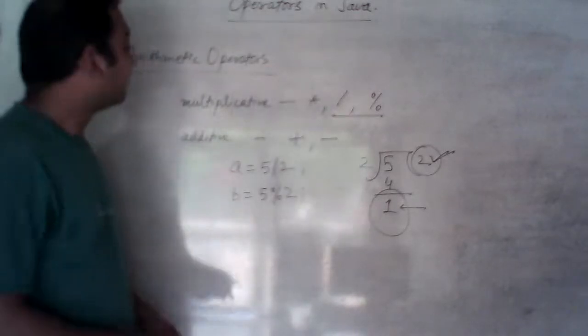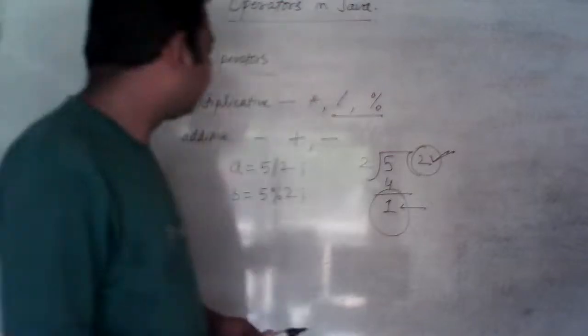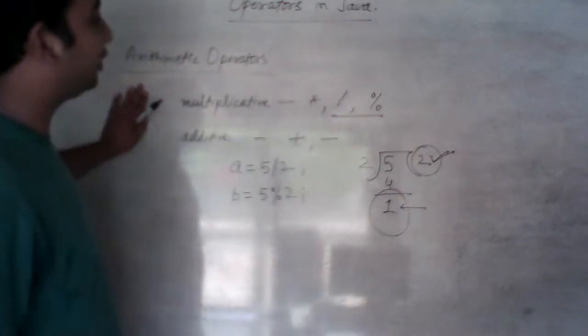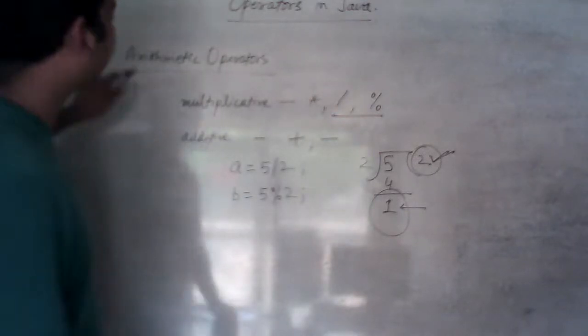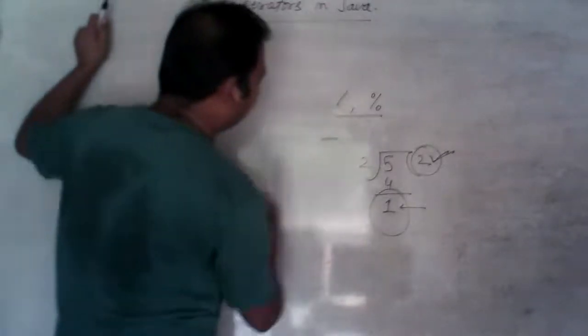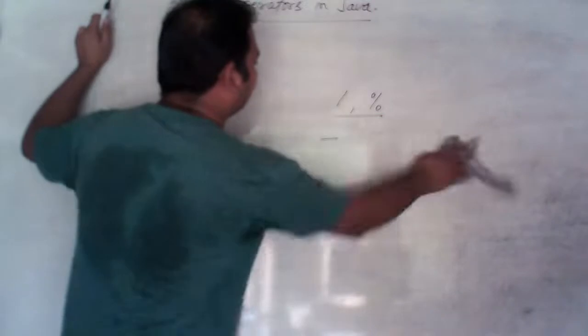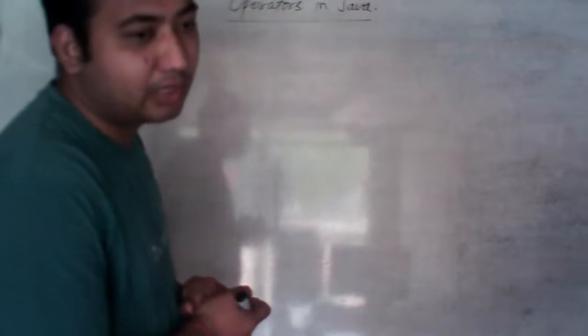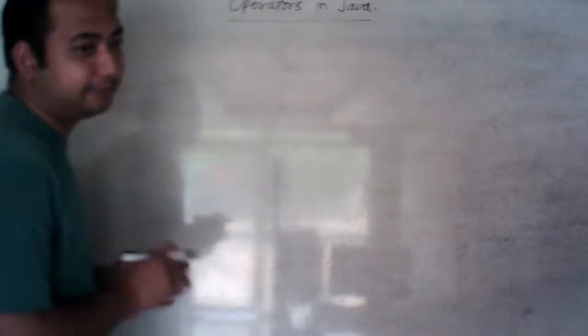Good. Now let's move to the next type of operators. Multiplicative, additive, completed. Arithmetic operators are completed. Okay? Now the next is relational operator.